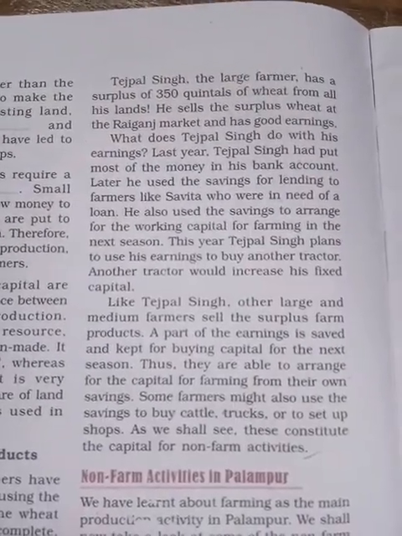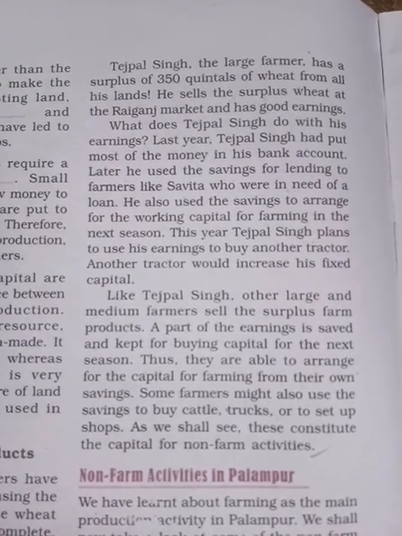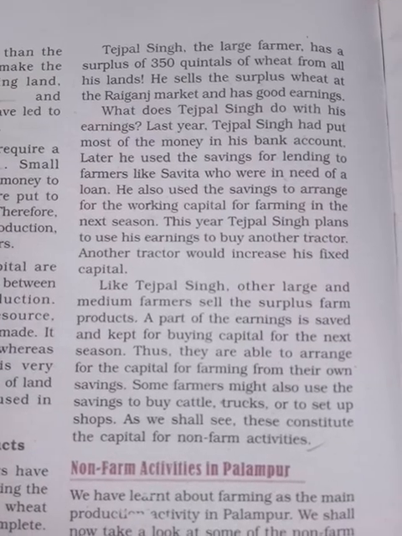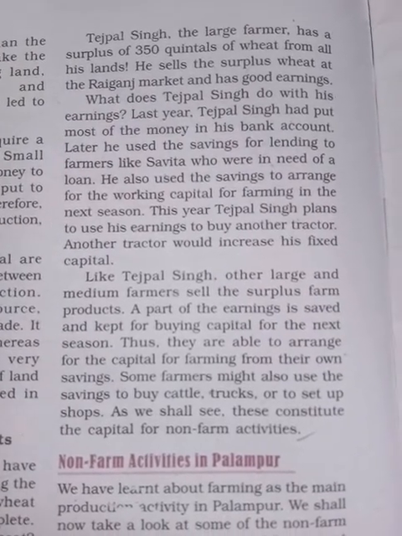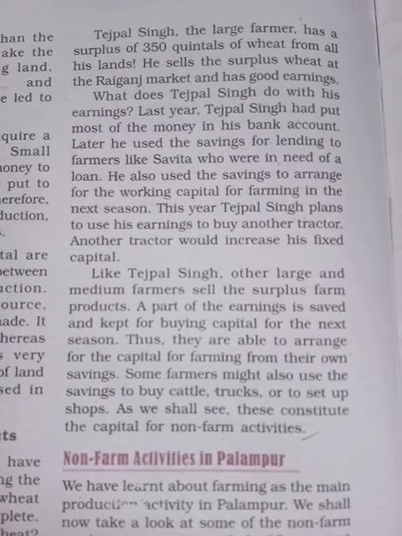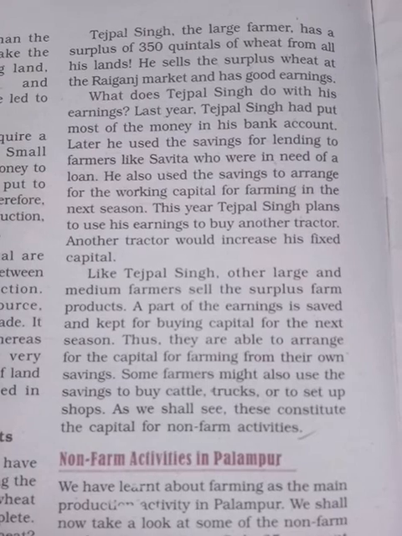Raspal Singh and other large and medium farmers sell the surplus farm products, and a part of the earning is saved and kept for buying capital for the next season. Thus they are able to arrange the capital for farming from their own saving.